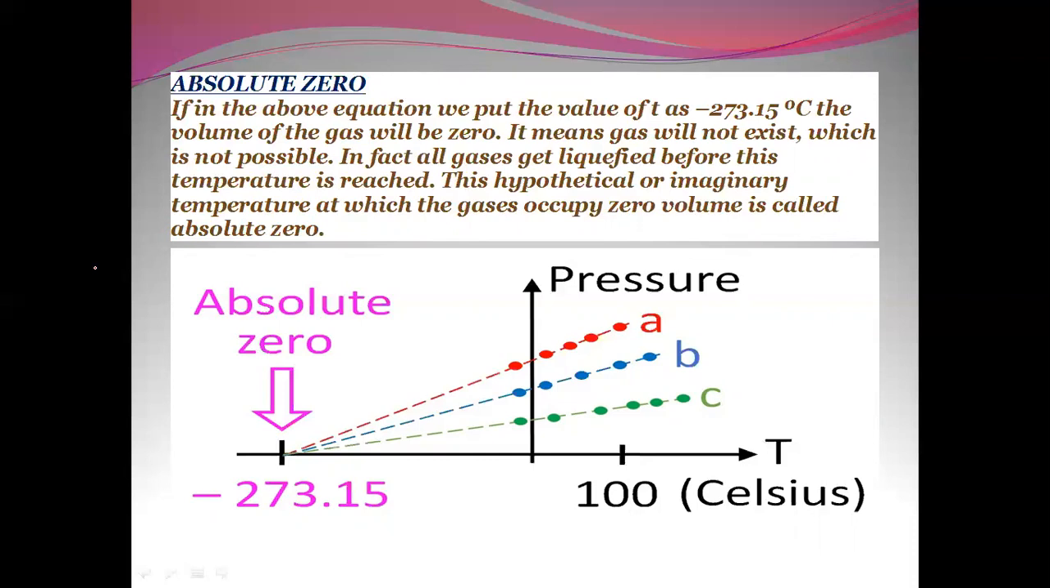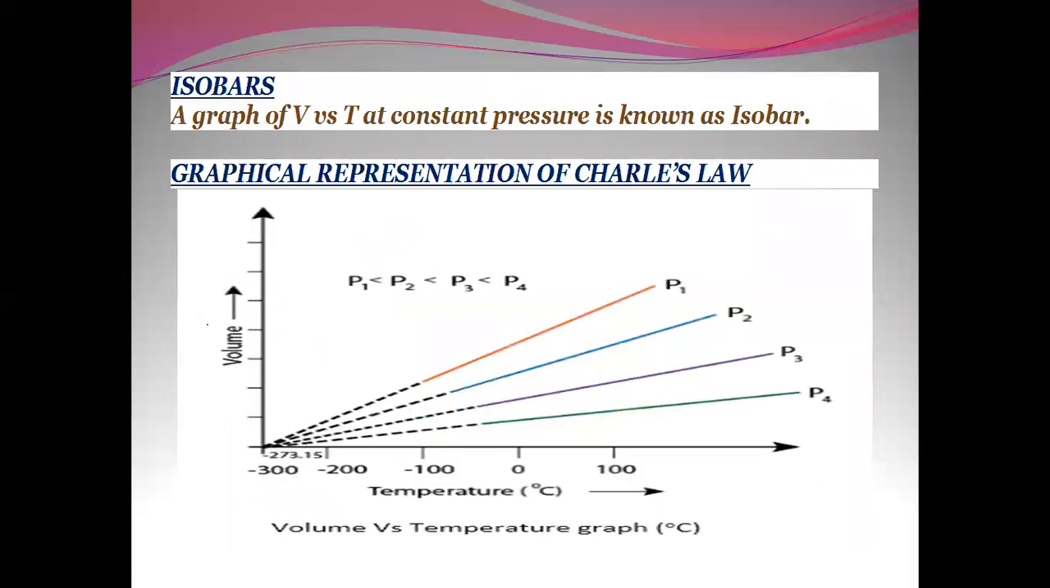This hypothetical or imaginary temperature at which the gases occupy zero volume is called the absolute zero. So here you can see when the plot is extrapolated, we get a point over here where the volume of the gas becomes zero. This temperature is called absolute zero temperature, where the volume occupied by the gas becomes equal to zero, which is not possible.